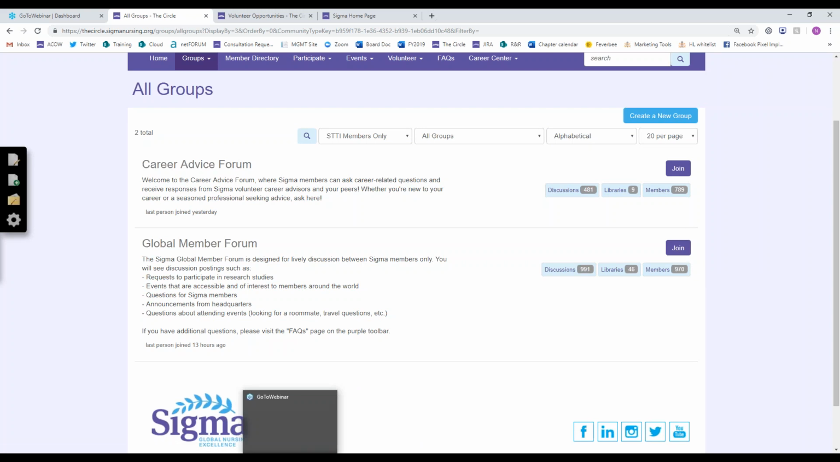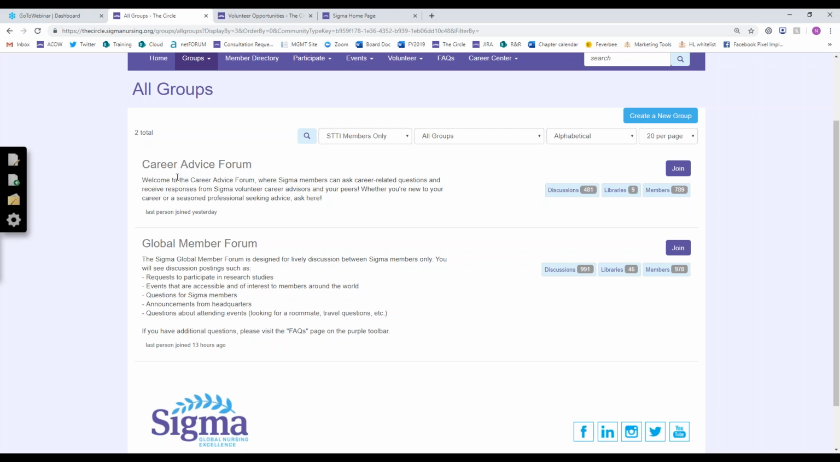The Global Member Forum, that's basically an open topic community. So it's where you can share things like links to your surveys you might be conducting, your research studies. It's also a place where you can find sometimes chapters post CE there, announcements from headquarters go there. So basically just an open topic community.